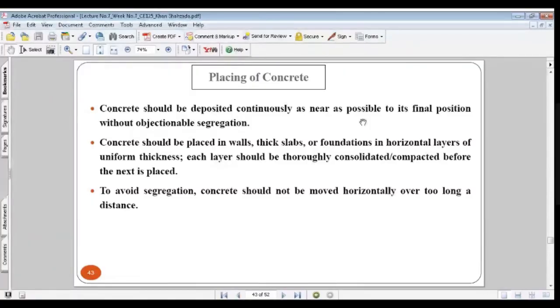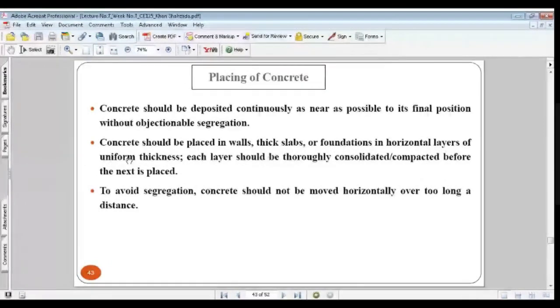Without objectionable segregation, so we have talked about segregation. If segregation has not taken place, then you can continue working with that concrete. The concrete which you are supplying should not be segregated. If it has got segregation, then you have to reject it and return it to the plant. The next one: concrete should be placed in walls, thick slabs or foundations in horizontal layers of uniform